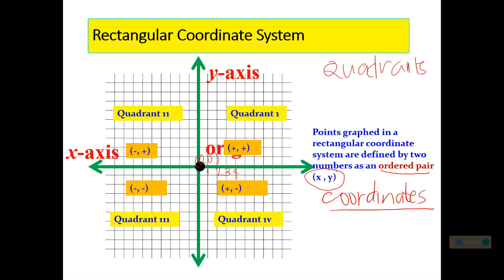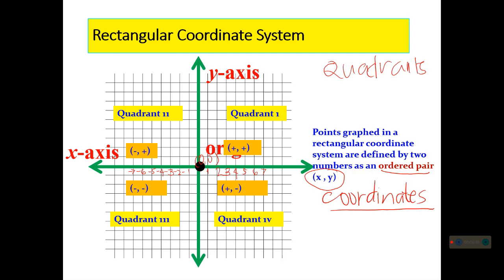Then, on the other line, we have 4, 5, 6, 7, so on and so forth. And of course, on the left side, we have the negative numbers. So we have here negative 1, negative 2, negative 3, negative 4, negative 5. Again, you are going to write your numbers on the line, on the line, not on the space.